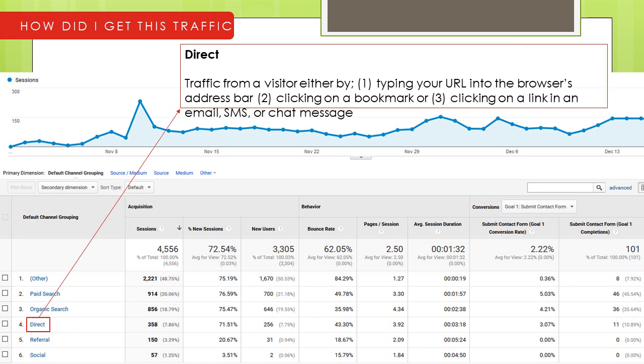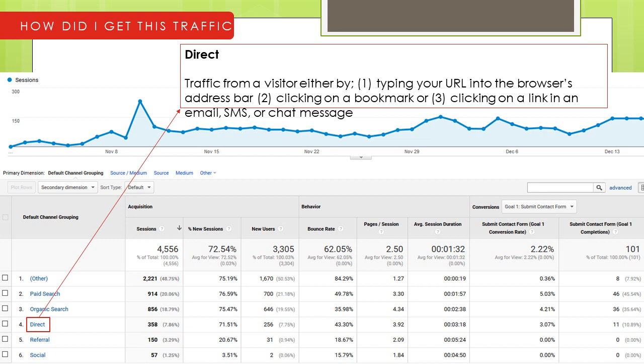The direct traffic is either typing the URL, clicking on a bookmark, or clicking a link. This is good. Actually, we will try to eliminate the direct traffic, so this is also a trackable measure. Some of them will understand Google better, some will understand email better, some will understand SMS better. So keep tracking whatever the goals are. If it is an internal employee, then keep an IP filter.